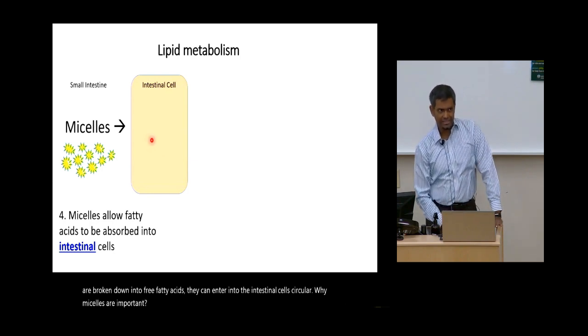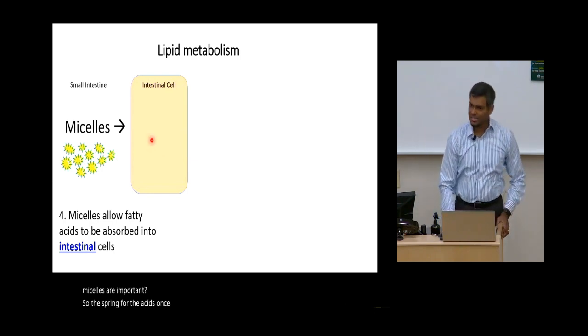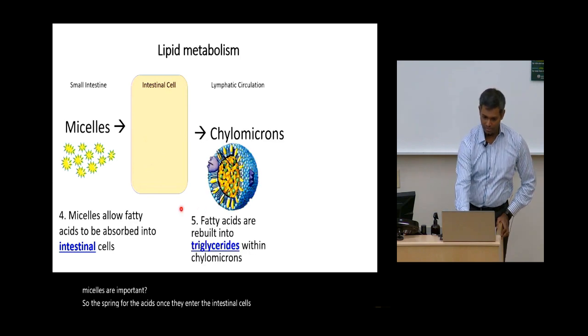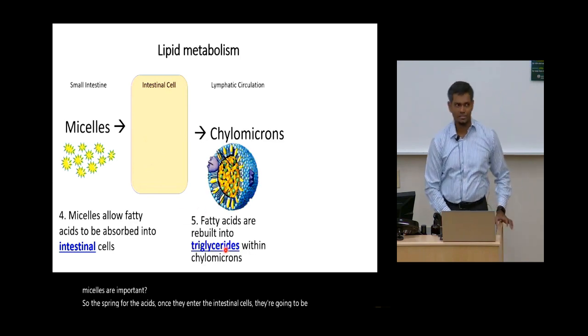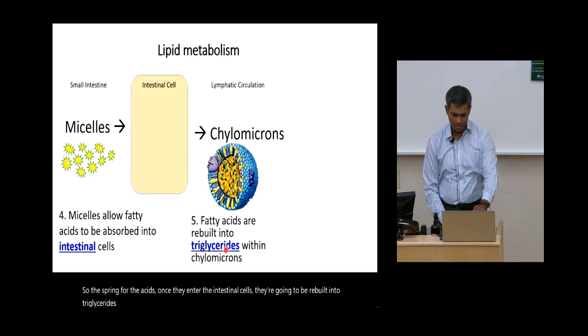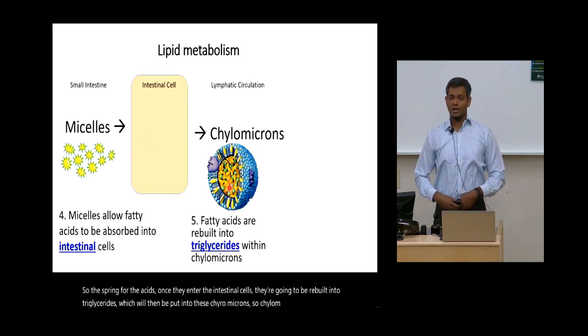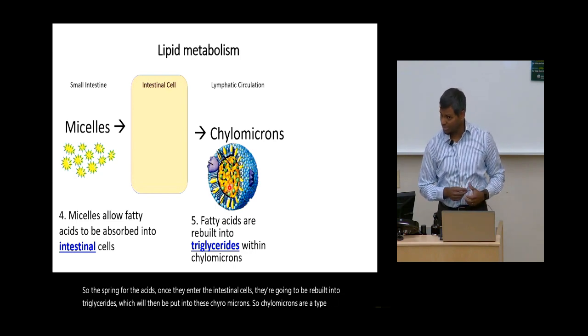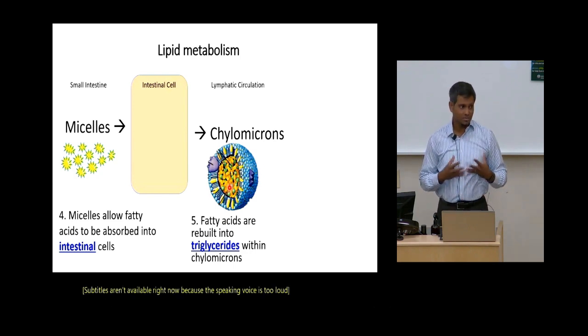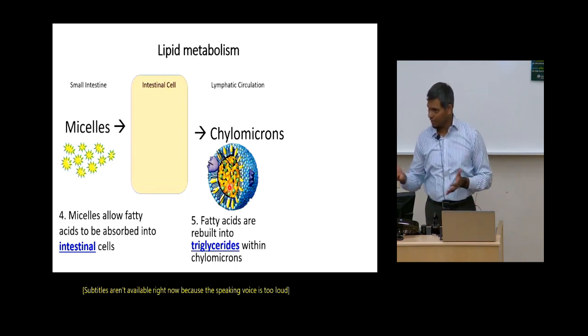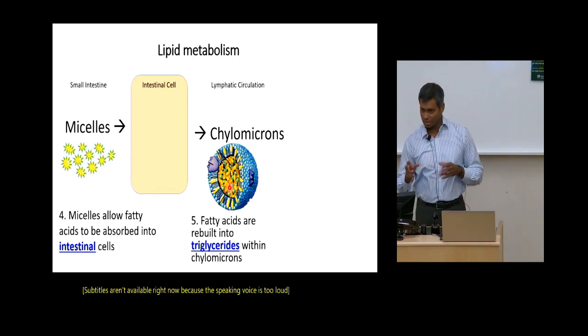So these free fatty acids, once they enter the intestinal cells, are going to be rebuilt into triglycerides, which will then be put into these chylomicrons. So chylomicrons are a type of lipoproteins, and lipoproteins' main function is to transport fat from one part of the body to the other. Now lipoproteins have two parts.